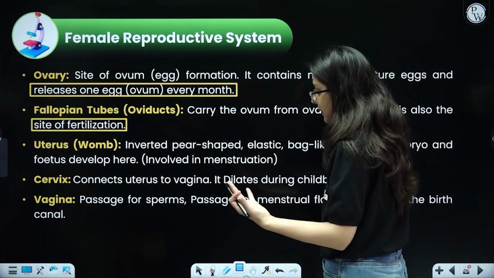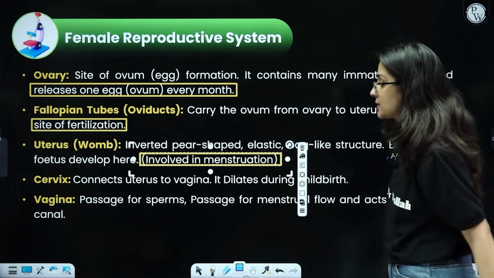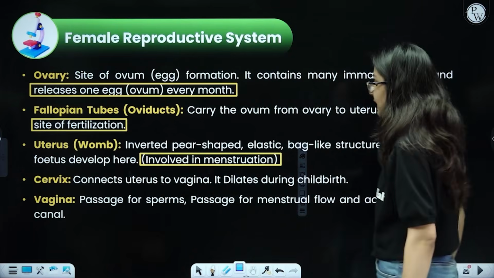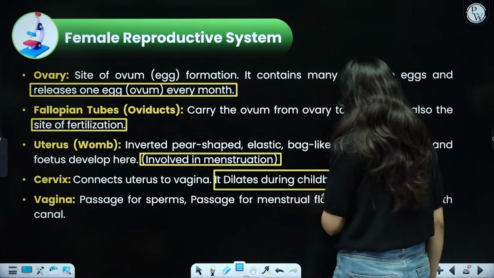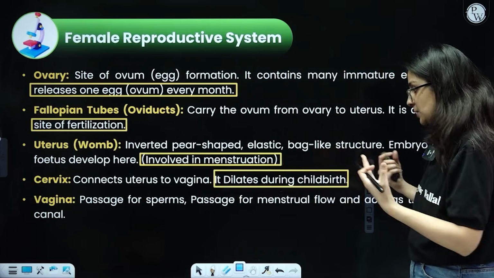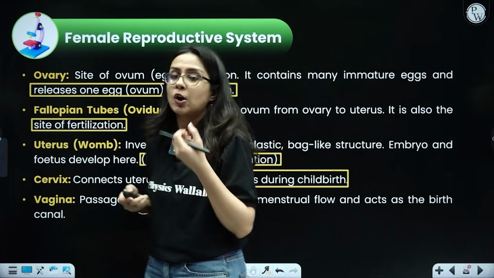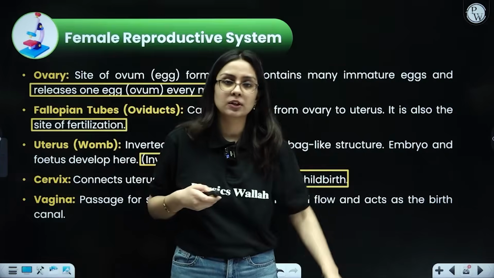The uterus is the womb, an inverted pear-shaped, elastic bag-like structure. Embryo and fetus development take place here, and it is involved in menstruation. Again, I will explain that in the coming slide. The cervix connects the uterus to the vagina. It dilates during childbirth. Dilates means simply increasing the size of the opening of its mouth. The vagina is the passage for sperm, the passage for menstrual flow, and acts as the birth canal because the baby or the fetus eventually comes out from that route.